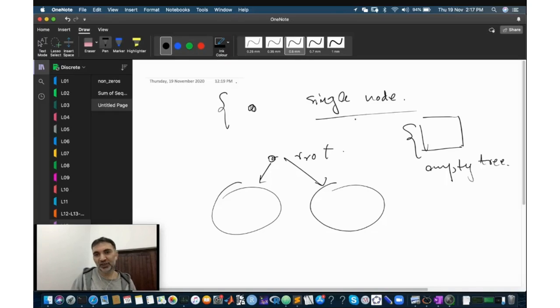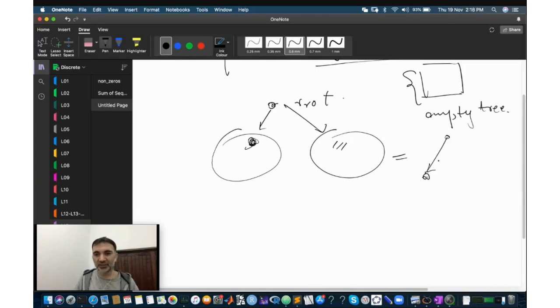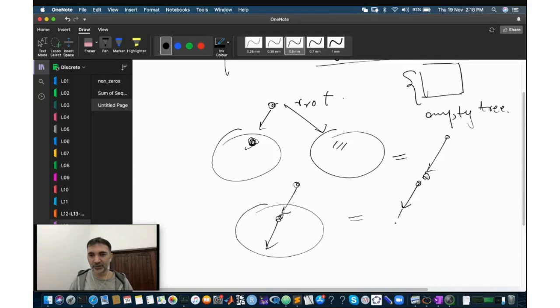My original definition says that a single node is a binary tree, which means that I could have put one node here. My original definition also says that an empty tree is a binary tree, which means that I can keep this part empty. This implies that this structure is a binary tree. Now, this structure being a binary tree means that I could do this. On the left side, where I had decided I will have a binary tree, I could have this tree, which I have now said is a binary tree in this place. Now this would imply that this thing becomes a binary tree.